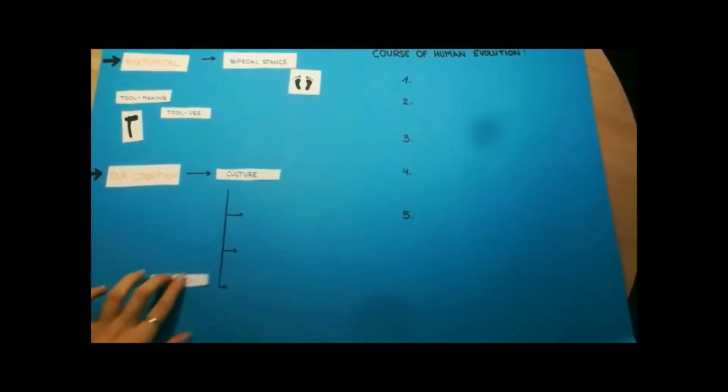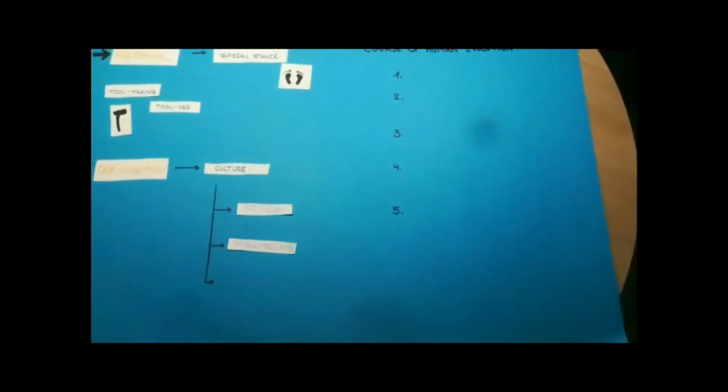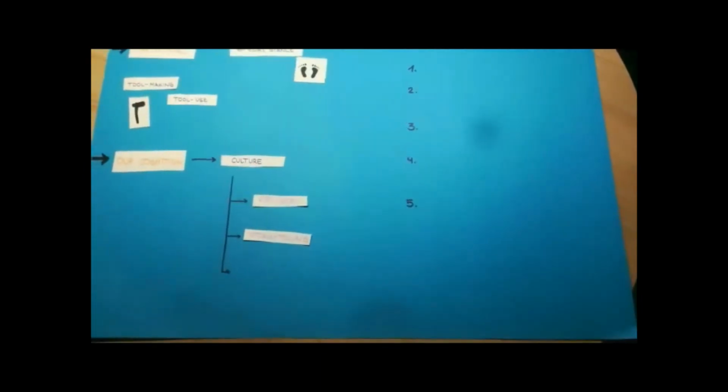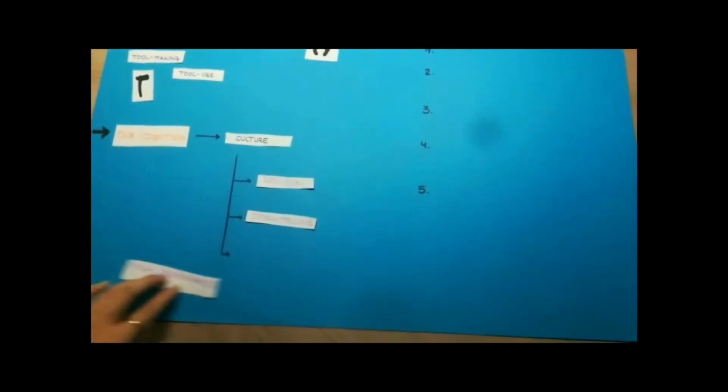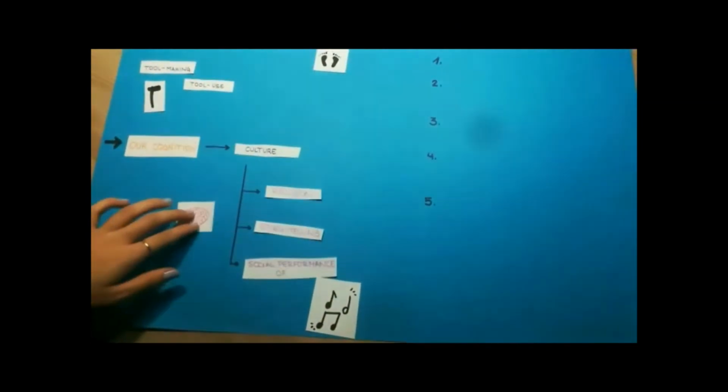There are two key aspects of culture that stand out as being uniquely human, religion and storytelling. Both require language for their performance and transmission. Both have played a fundamental role in human evolution. Another important aspect of human culture is the social performance of music. What underpins all these cultural activities is our big brains, and this distinguishes us from other great apes.